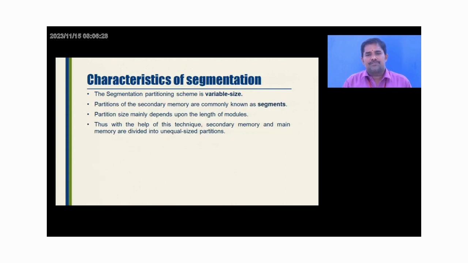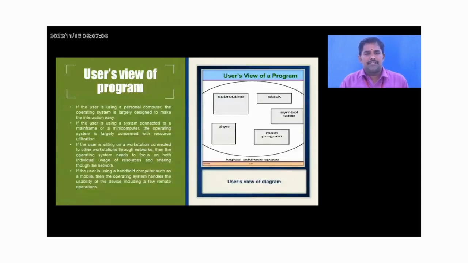Characteristics of segmentation: the segmentation partition scheme is variable size. Partitions of the secondary memory are commonly known as segments. We can also call a segment a block. Partition size mainly depends upon the length of the module. Thus, with the help of this technique, the secondary memory and the main memory are divided into unequal size partitions. So we can easily understand that in segmentation there are unequal size partitions of memory, but in paging, each divided portion has a fixed length.